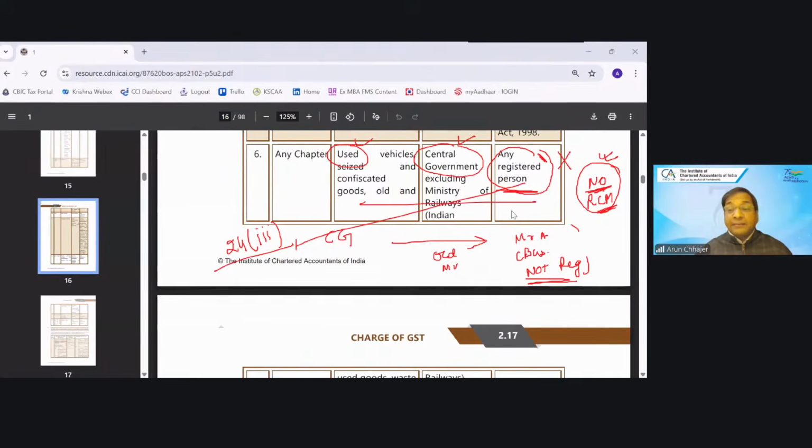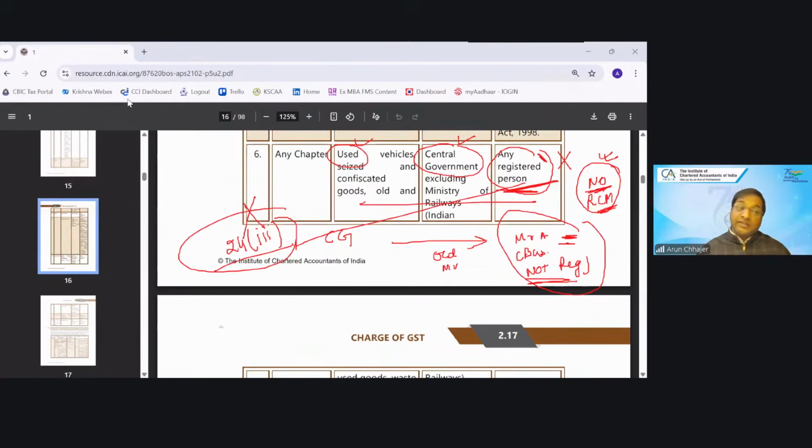Now, in my example, even though it is unregistered, can I say that you need to pay the tax under RCM? No, I can't say, because the third condition says that it will be under RCM if the recipient is registered. If the recipient is unregistered, then question of 24(3) will not apply here.